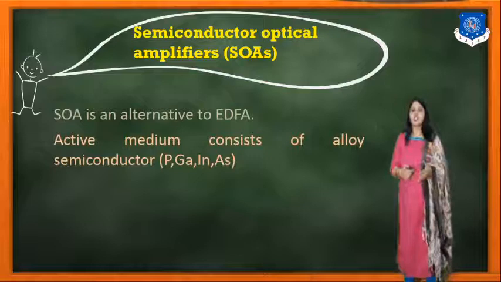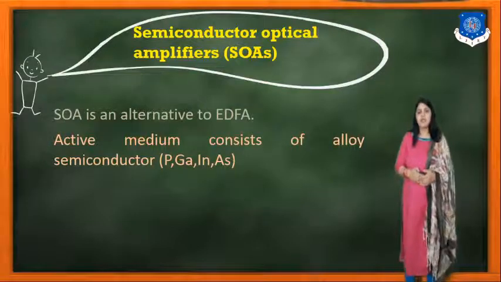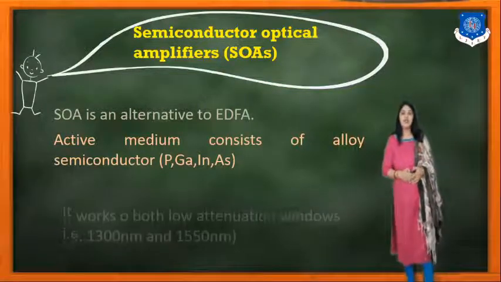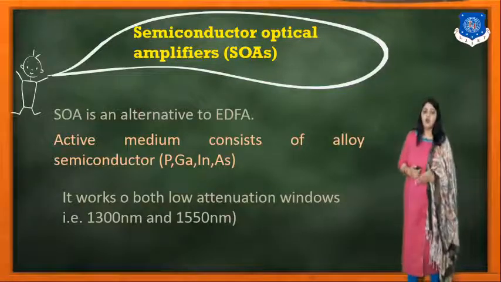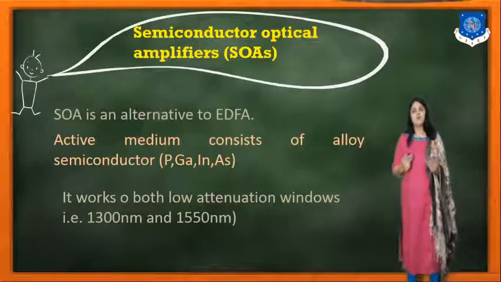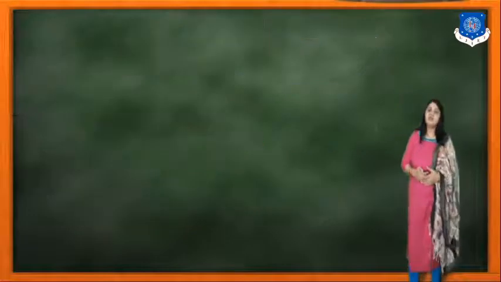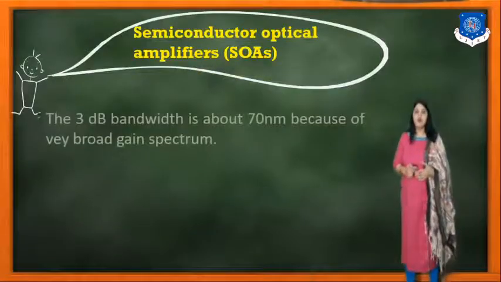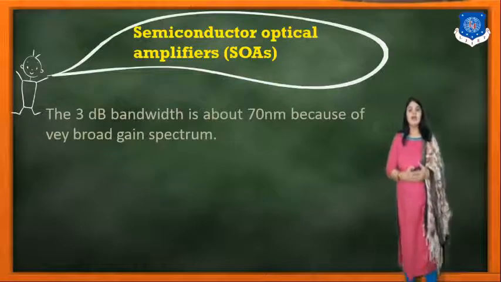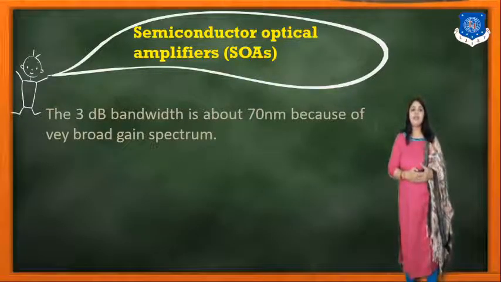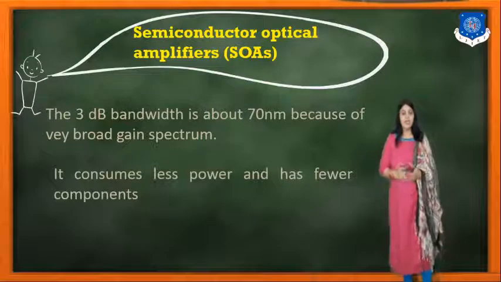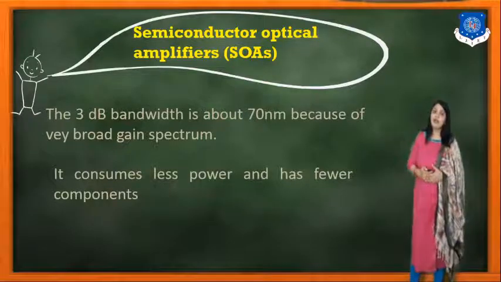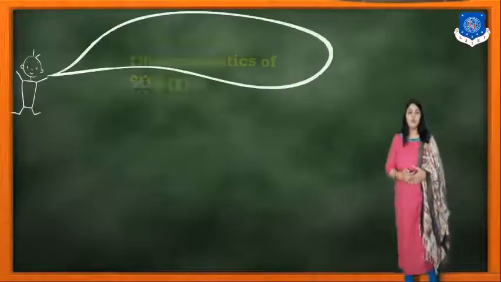The active medium consists of an alloy semiconductor, InGaAsP. It works on both low attenuation windows, 1300 nanometer and 1550 nanometer. The 3 dB bandwidth is about 70 nanometer because of the very broad gain spectrum. It consumes less power and has fewer components.